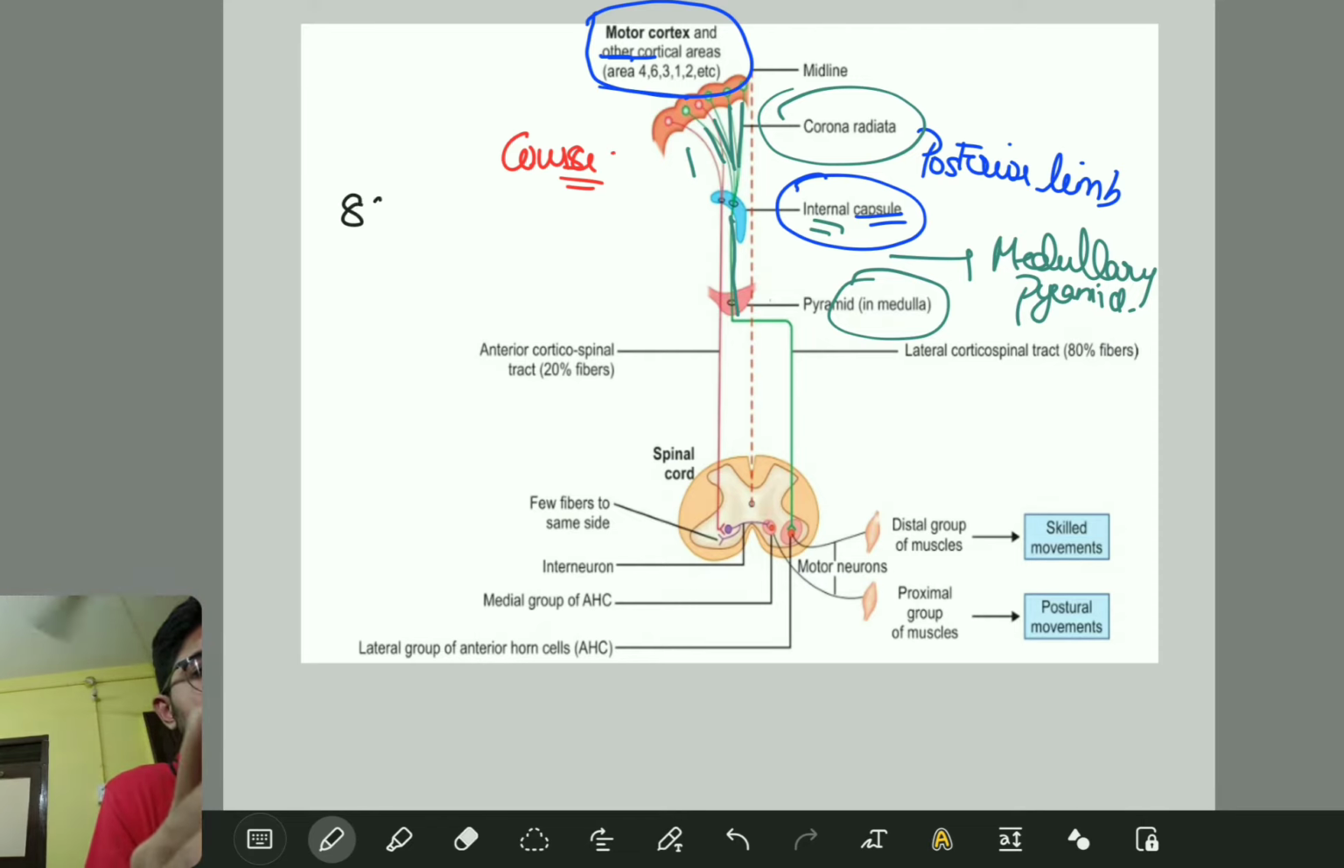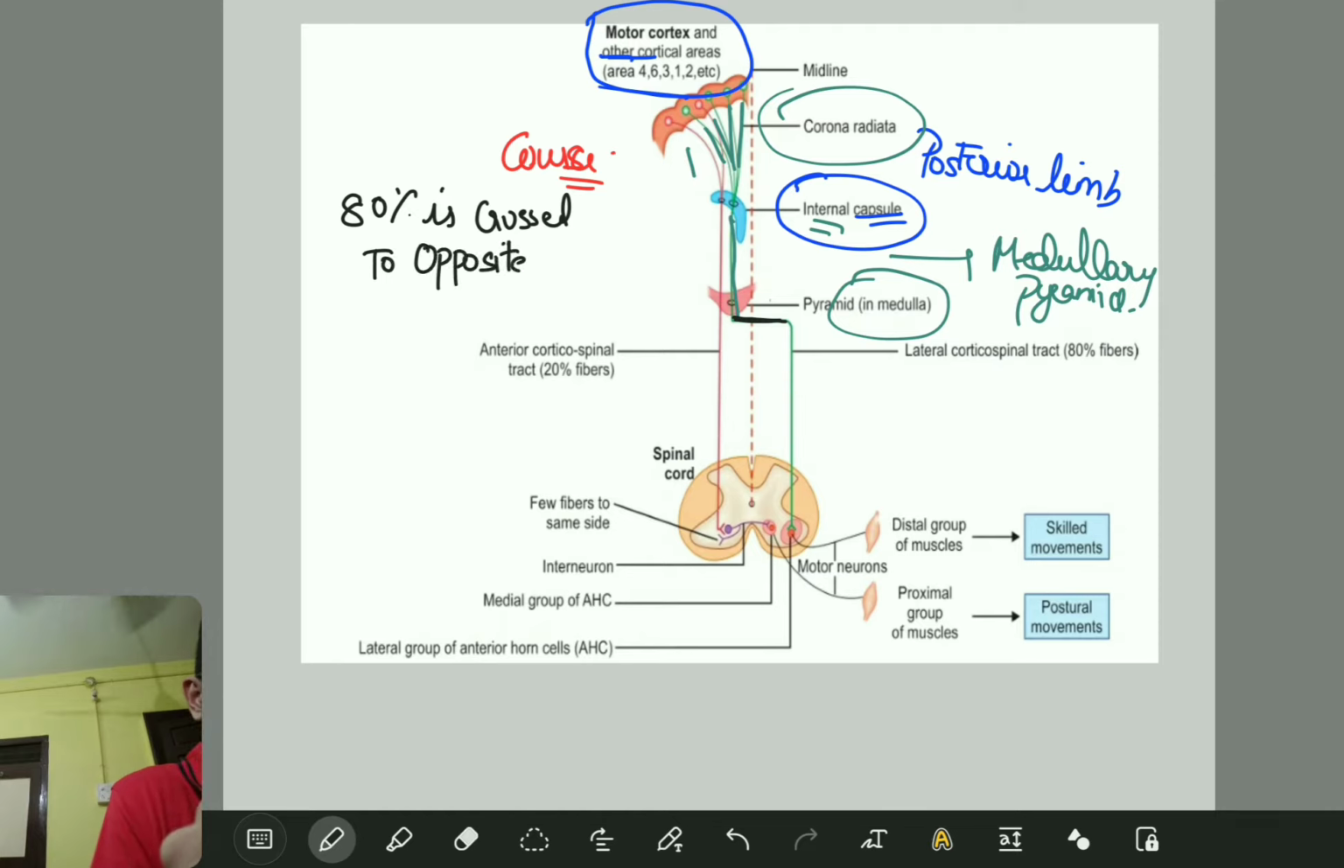80%, listen carefully, 80% is crossed. Can you see here? This is the crossing. 80% is crossed to the opposite side, and that we call the lateral corticospinal tract. Very important. Lateral corticospinal tract. So this is the lateral corticospinal tract, 80% of the fibers. This is very important. Fine.